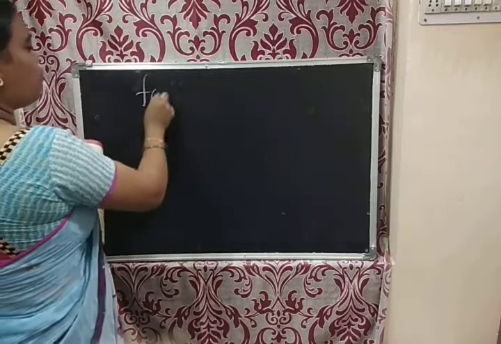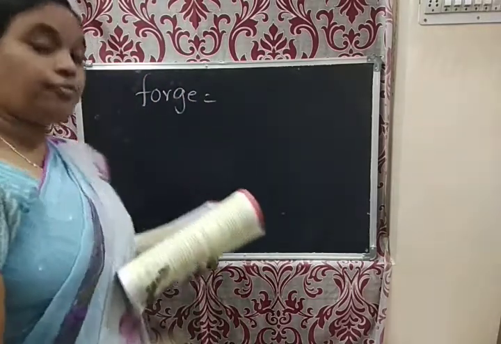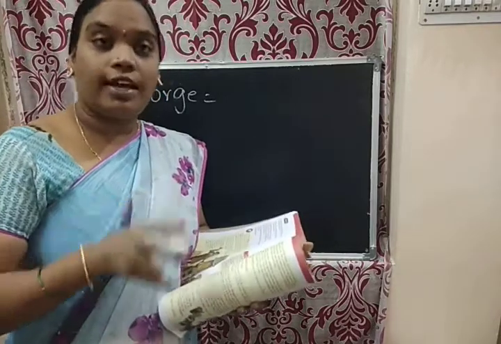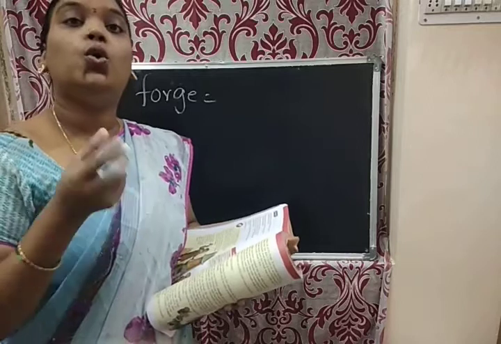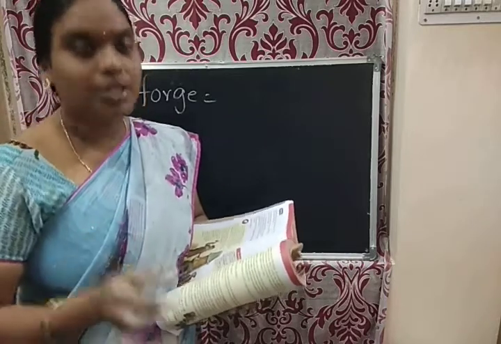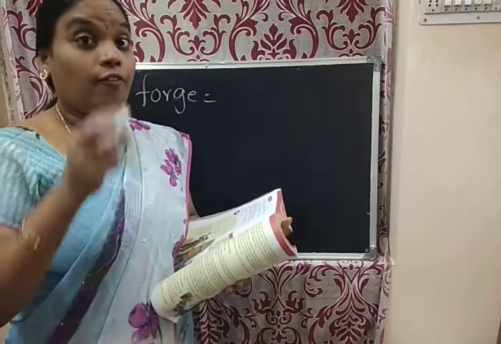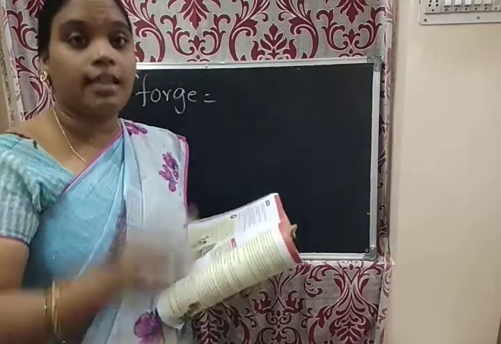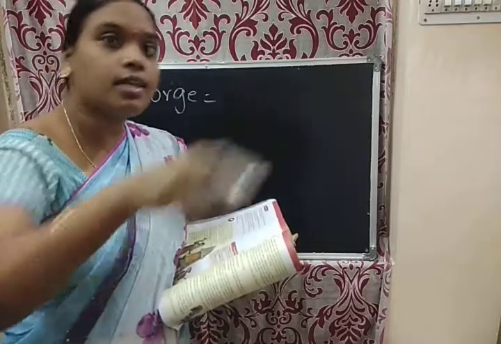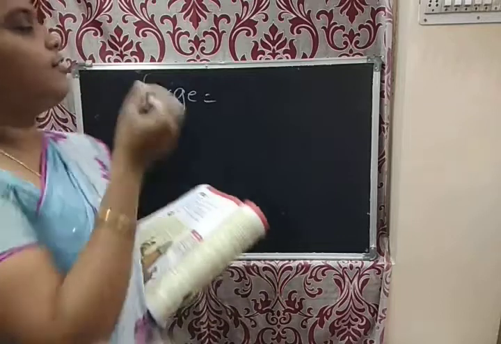What is meant by forge? Actually, what is meant by blacksmith? A blacksmith is one who makes horseshoes and other metal objects. That person is known as a blacksmith. That person does all these things. That place is known as the forge.